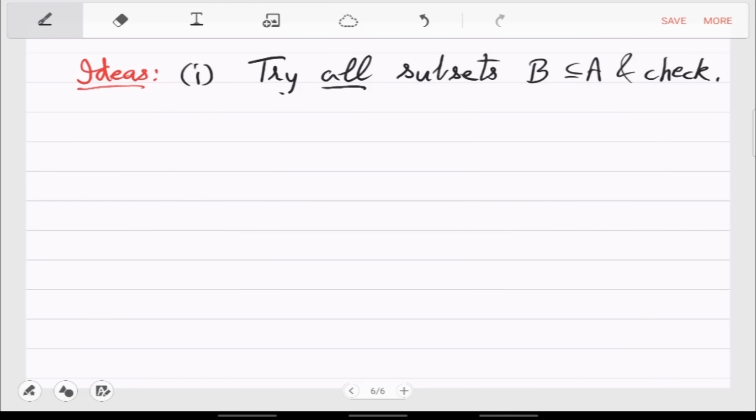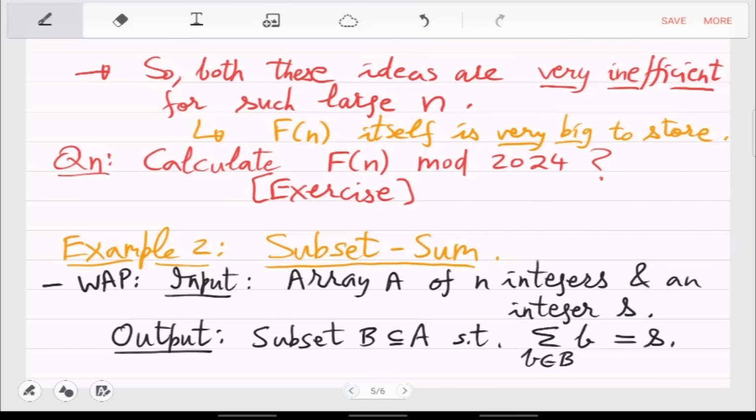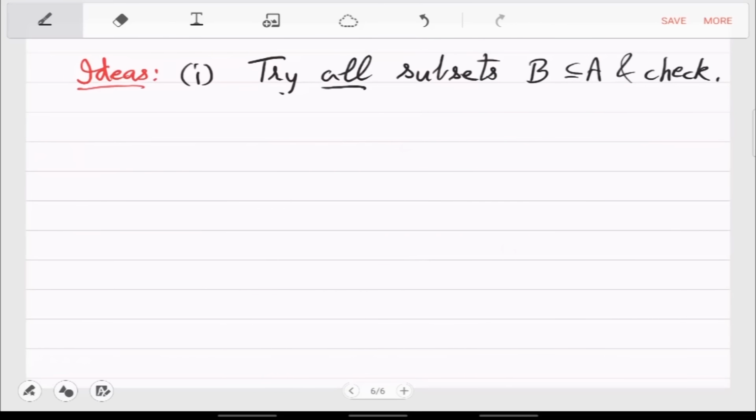So basically pick a subset B. I mean, think of this as a complicated for loop. For all subsets B of A, the step will be check whether the sum of B is S. Right? So it's a for loop, and the for loop has how many iterations? Trivially 2 raised to n. The array was of length n, so the number of subsets is 2 raised to n. So that's the number of steps.